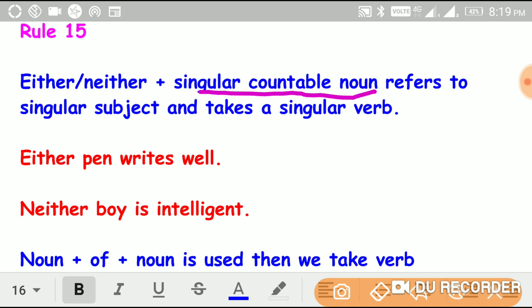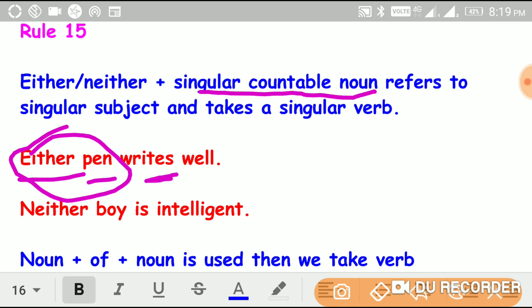See here, either plus a singular countable noun, pen. Pen is a countable noun, so it refers to a single subject. Both either and pen refer to a single subject and they take a singular verb.